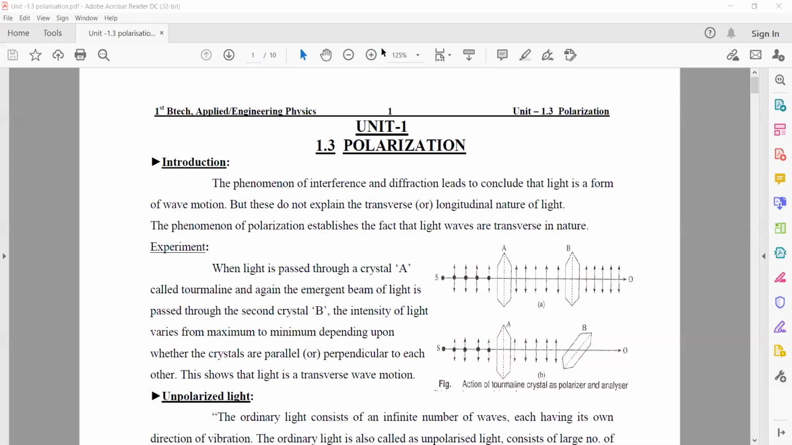Why? Because waves are classified into two types: transverse waves and longitudinal waves. So the phenomenon of polarization clarifies that light waves are transverse in nature. So once again, what is a transverse wave? What is the meaning of transverse wave nature?